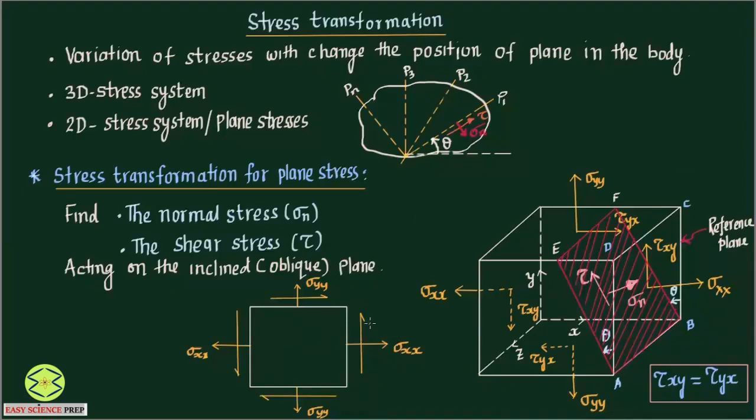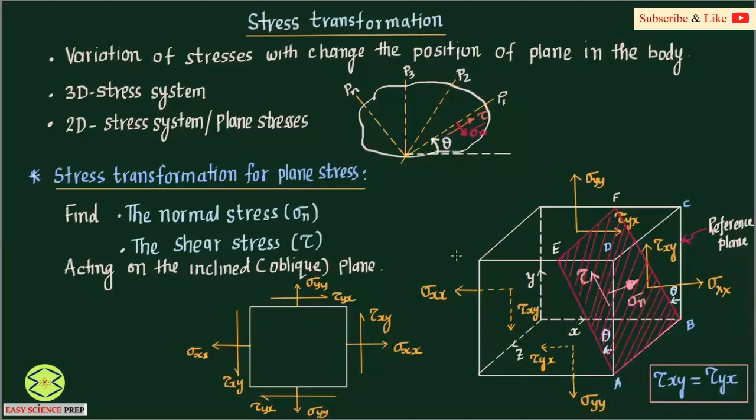Let me write down the values. This is acting on the x plane, and then in the y direction. This is tau xy. This is tau yx, tau yx, and this is tau xy. Just to tell you, this is your x direction and y direction. If you look at it, like that we have the stresses. This is a plane stress system.